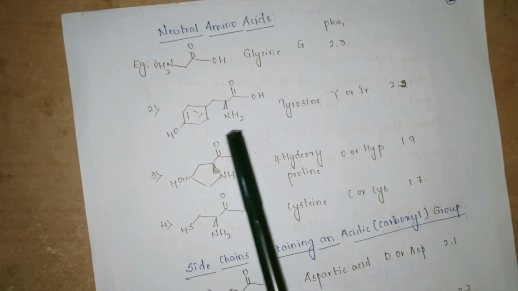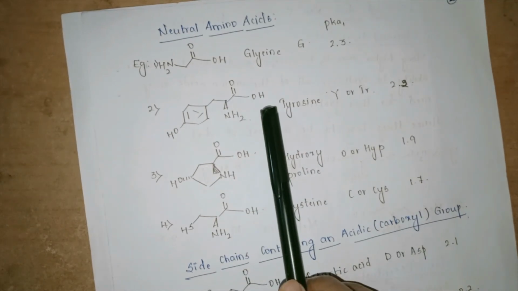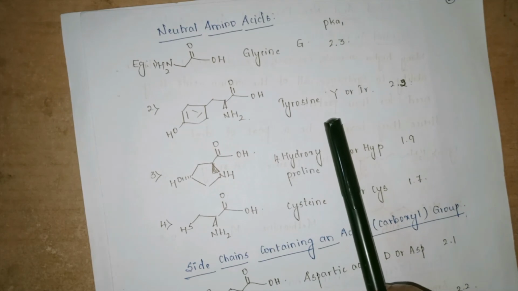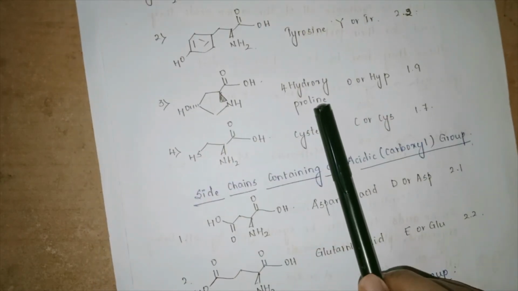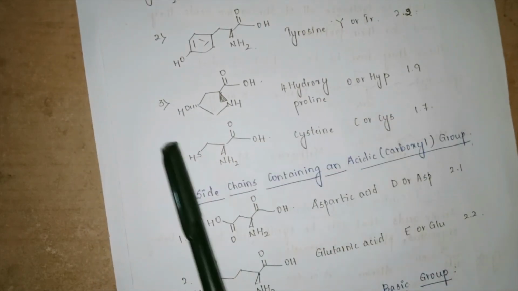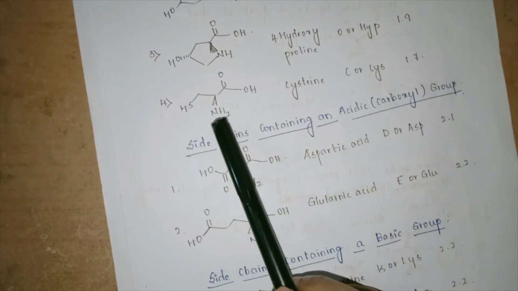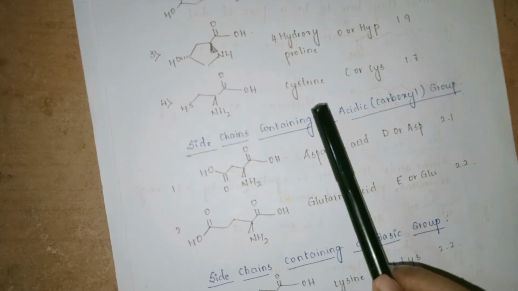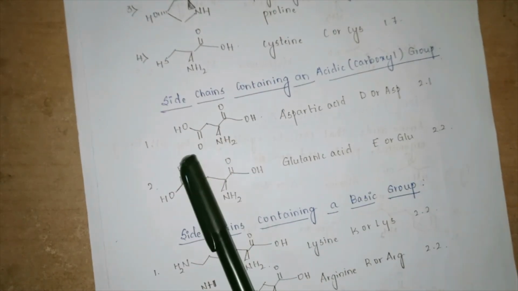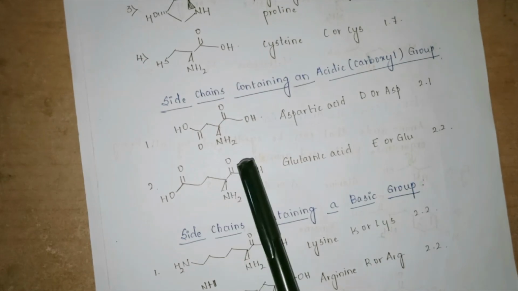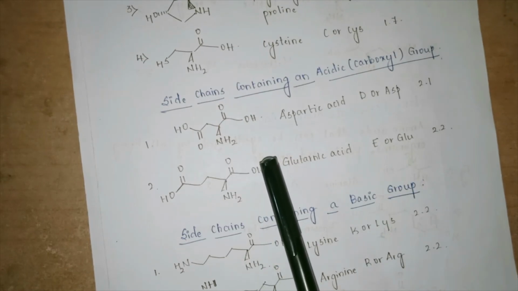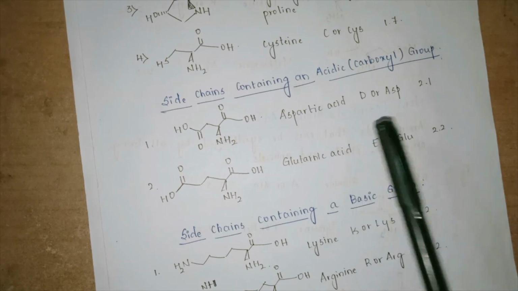Now can we not see that there is only one amino group and one carboxylic group in tyrosine? It is neutral. 4-hydroxyproline again has one NH and one carboxylic group, and hence it is neutral. One NH2 and one carboxylic group in cysteine is again neutral. Now if there are more carboxylic groups, that means they come into the category of acidic amino acids. Example can be